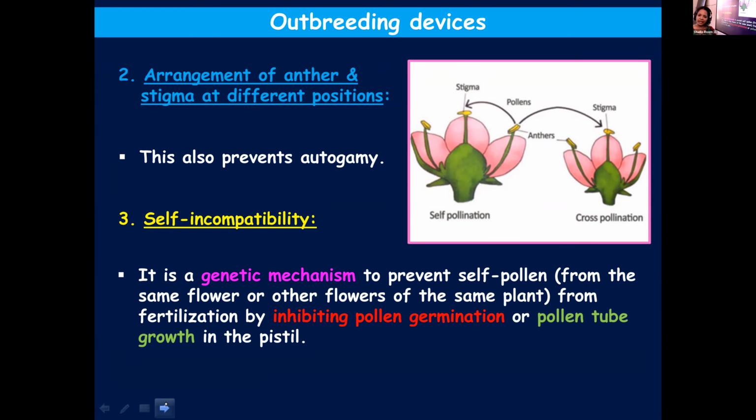So it's a genetic mechanism inherent in the plants. These are some devices which scientists have observed in plants in order to reduce the chances of self-pollination and